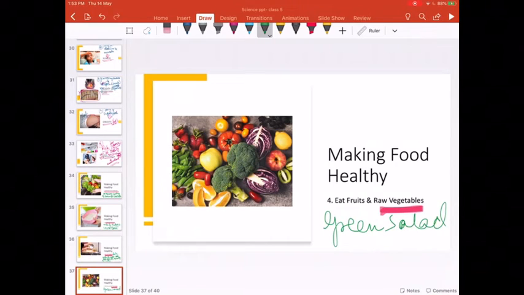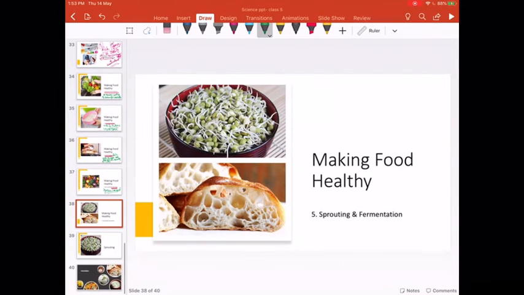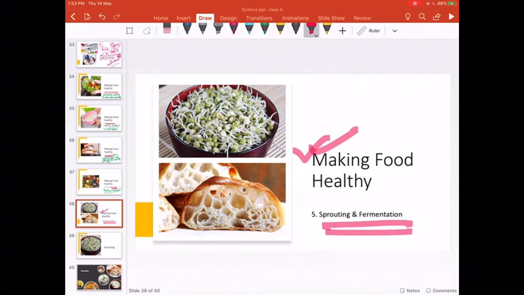In the form of salad. Try to eat them more, raw fruits and vegetables. And also, fifth and most important point, sprouting and fermentation also makes food healthy. So this is the common method.